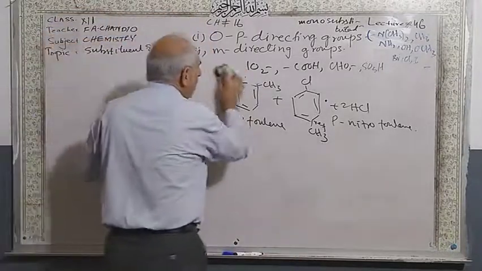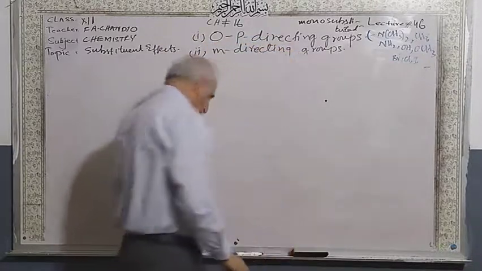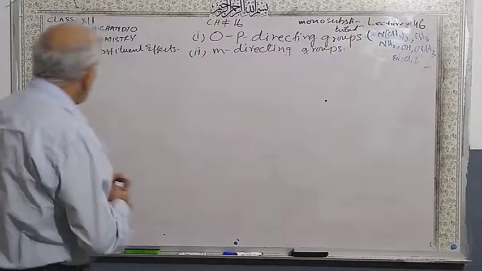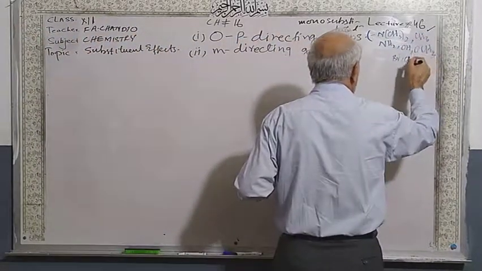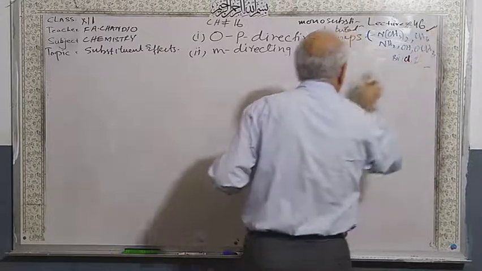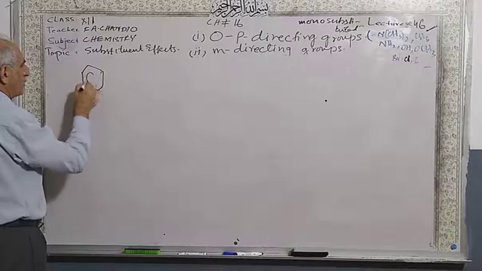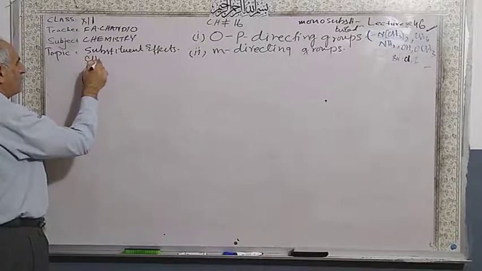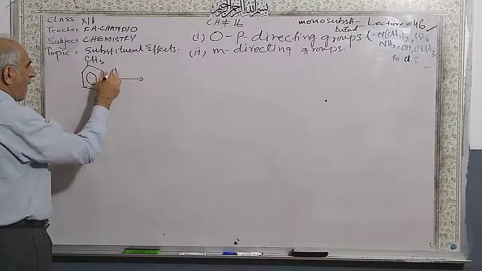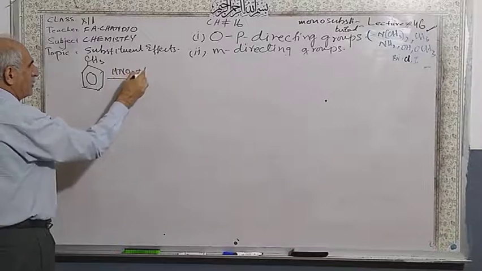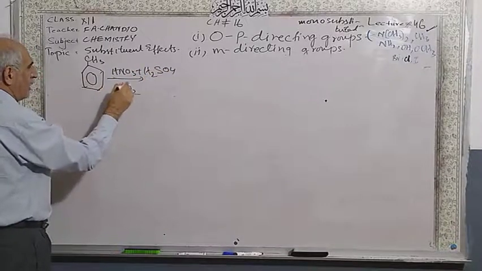Second example I am going to write. First I put chlorine here, now I am putting alkyl. This is a methyl. Here nitric acid plus sulfuric acid will give a nitro group.